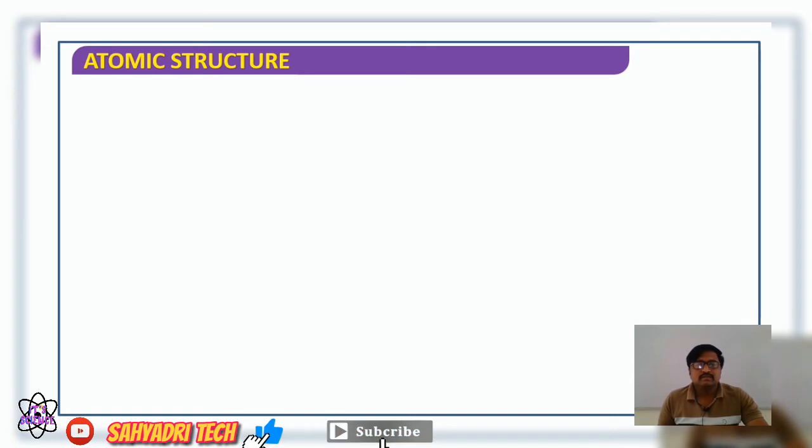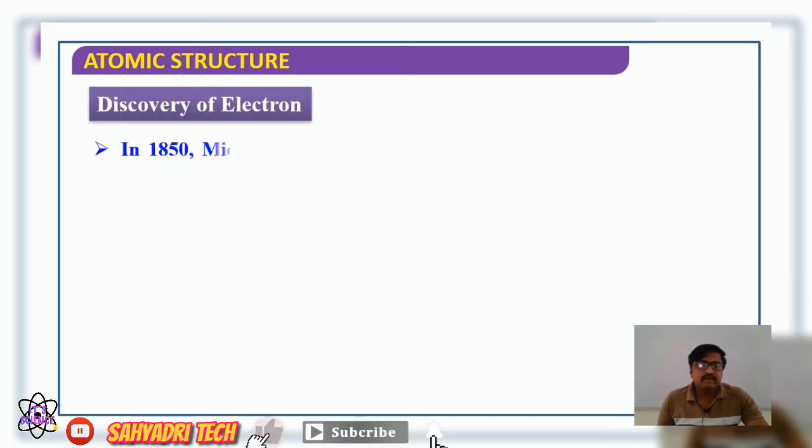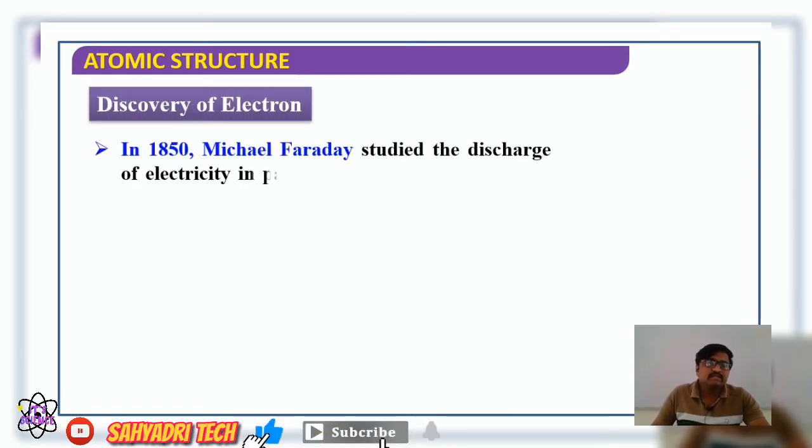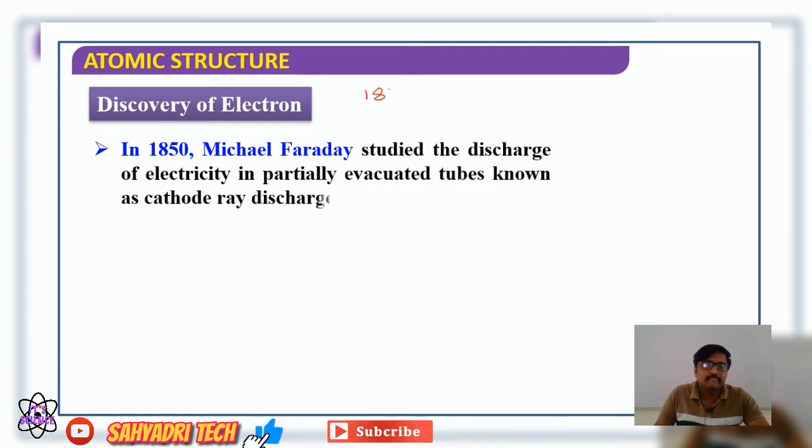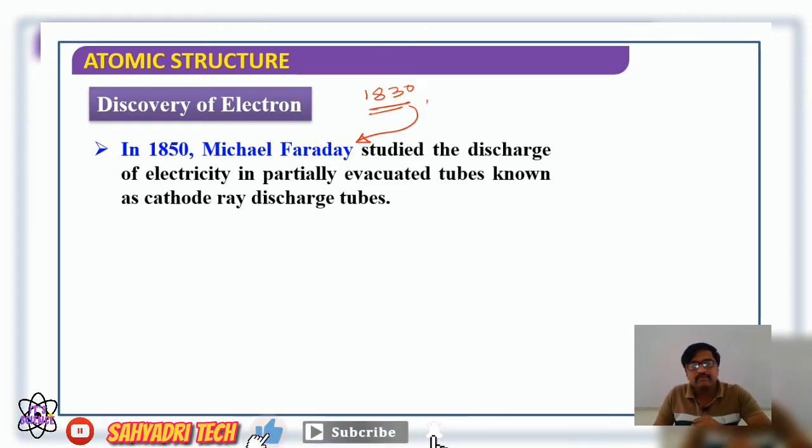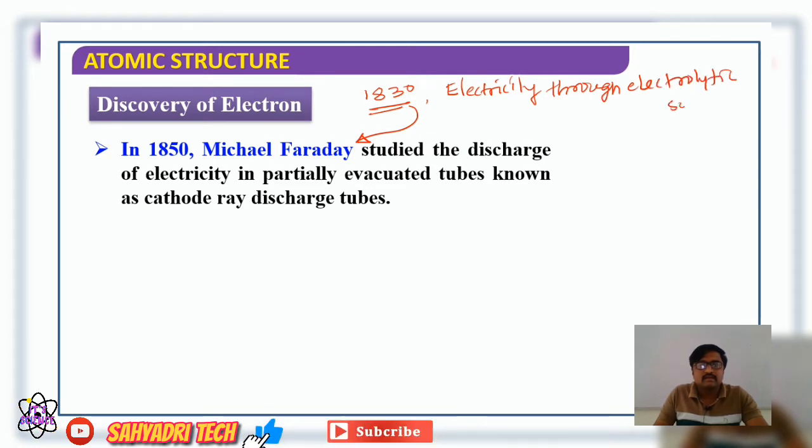If we consider the discovery of the electron, it actually begins in the year 1830, by Michael Faraday himself. In 1830, Michael Faraday passed electricity through an electrolytic solution, or simply a salt solution.